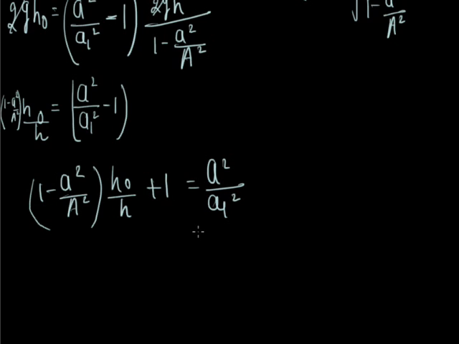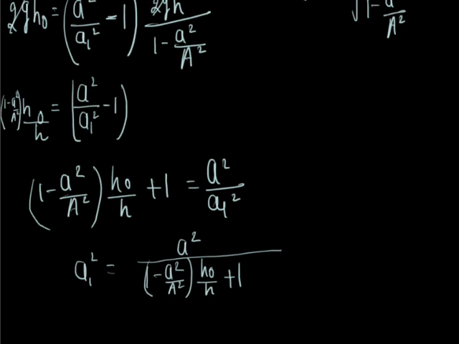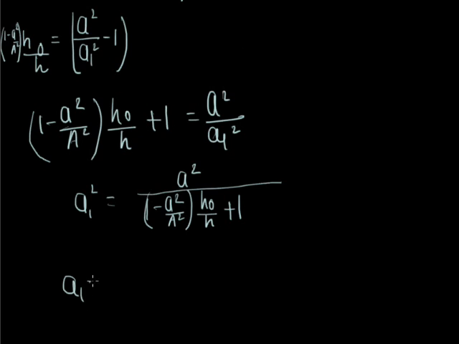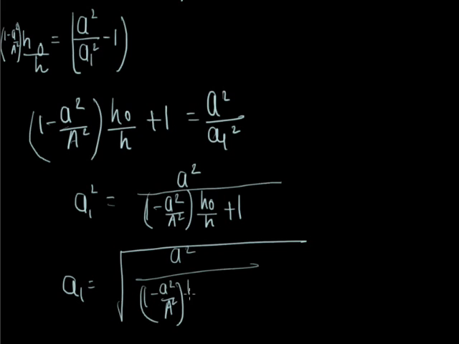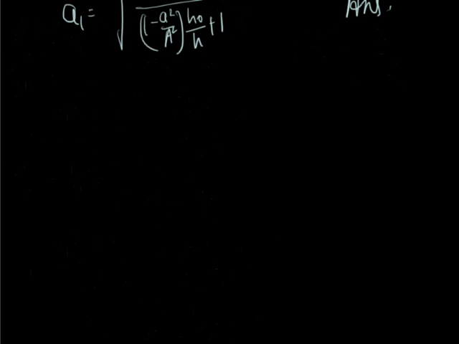very complicated. Now, if it is asked in the question, suppose by taking LCM, we can write here a1 square equals a square upon 1 minus a square upon a square h naught upon h plus 1, or a1 will be root of a square upon 1 minus a square upon a square h naught upon h plus 1, which is the answer. Now the next question is